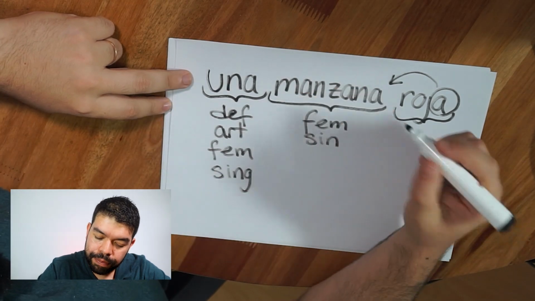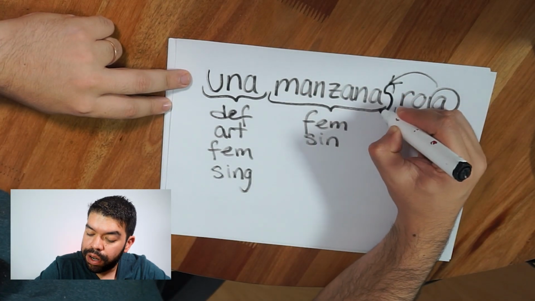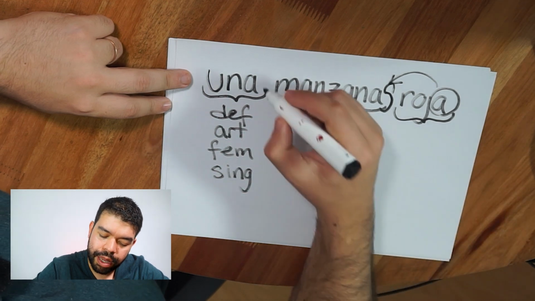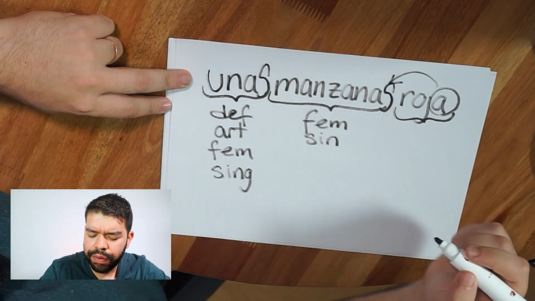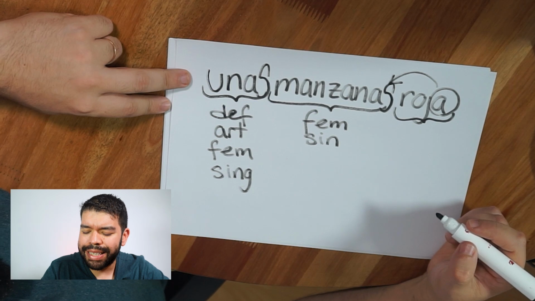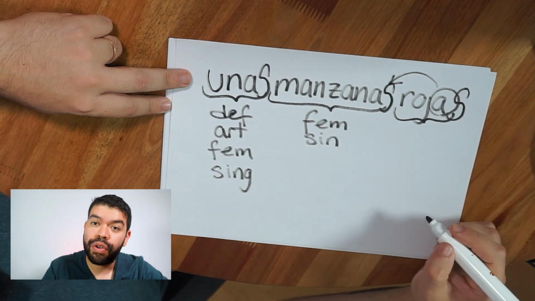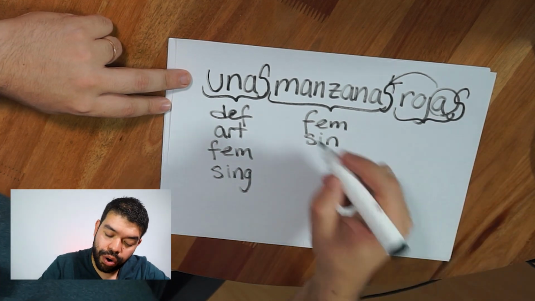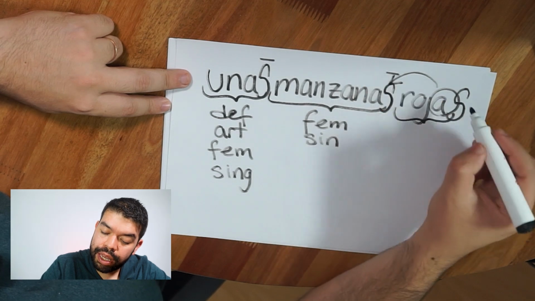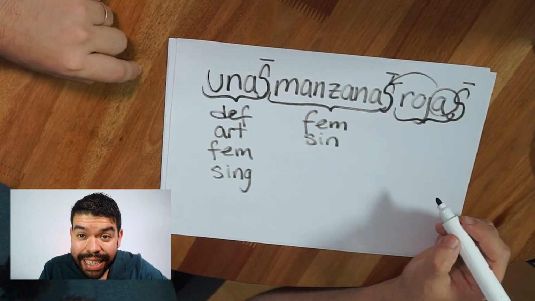And let's analyze this for a second. How would it change if we use a plural form? Like if we're not talking about an apple, but several apples, like some apples, right? We would put, of course, an S at the end of the noun, manzanas, an S at the end of the article, unas manzanas, and an S at the end of the adjective, unas manzanas rojas. It should be coherent. It should make sense.